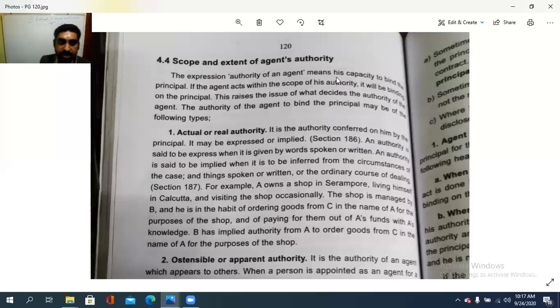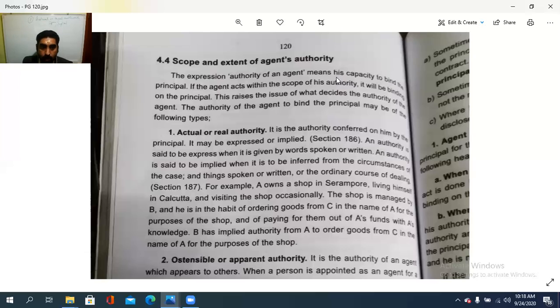So express authority means what? Those who are in written or oral way. Implied authority means based on the circumstance of the case, if the party performs, it is a case of which one? Implied authority. For example, A owns a shop in Serampur, living himself in Calcutta and visiting the shop occasionally. The shop is managed by B and he is in the habit of ordering goods from C in the name of A for the purpose of the shop and of paying for them out of A's funds with A's knowledge. B has the implied authority from A to order the goods from C in the name of A for the purpose of the shop.